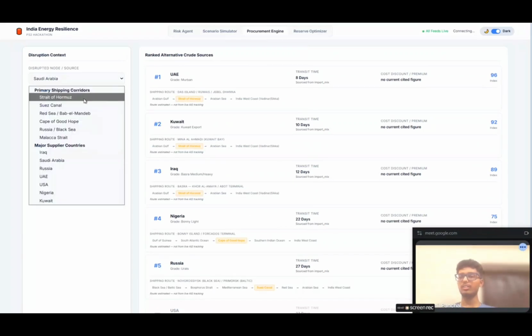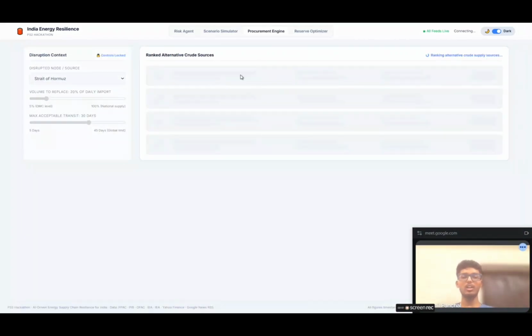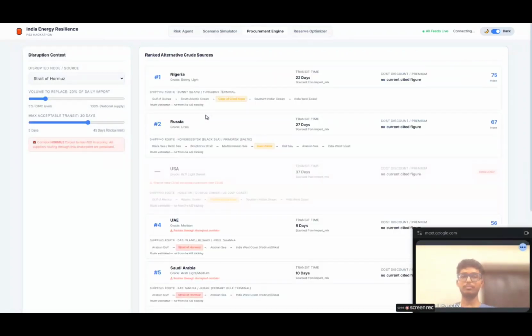Let's talk about another case. Let's take the Strait of Hormuz. It will again take some 10 to 15 seconds to populate the data. And here the countries are Nigeria, Russia, then USA, UAE, and so on, from where we can import the crude oil. Like you can see here, the maximum acceptable transit is 30 days that we have kept here, and because of that, we can import the crude oil from the USA, right?